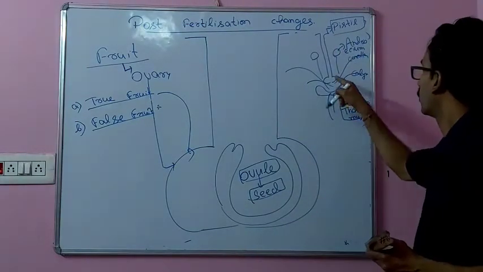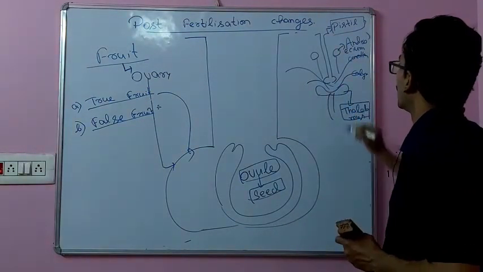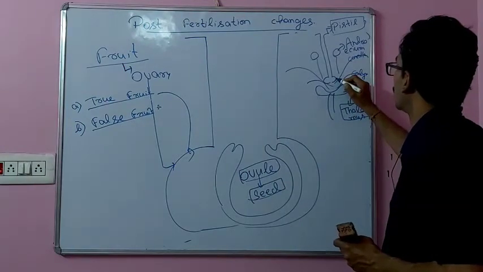These four whorls grow on this thalamus. This is the ovary which changes to fruit.